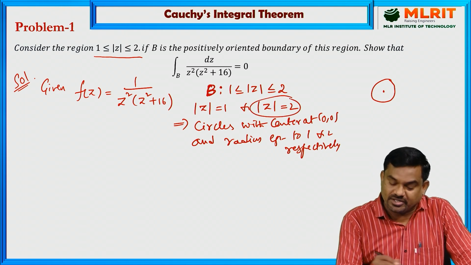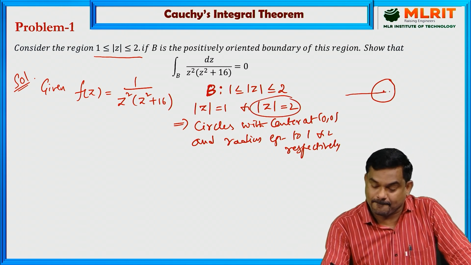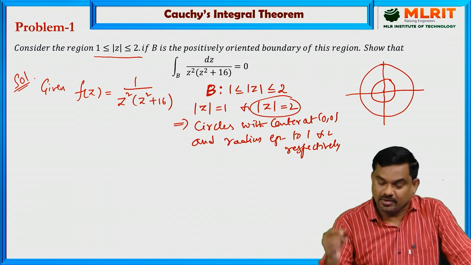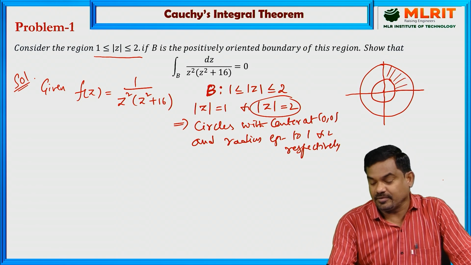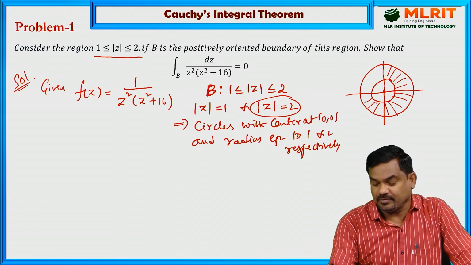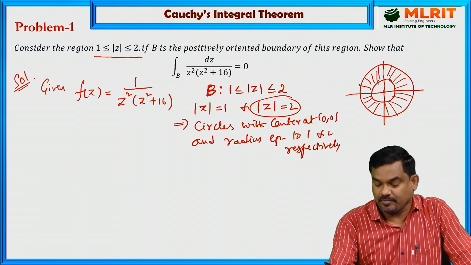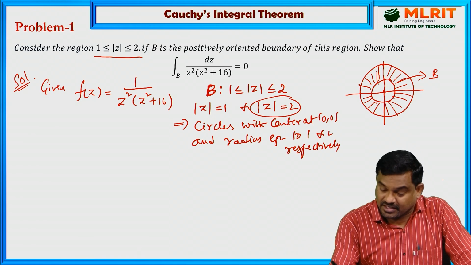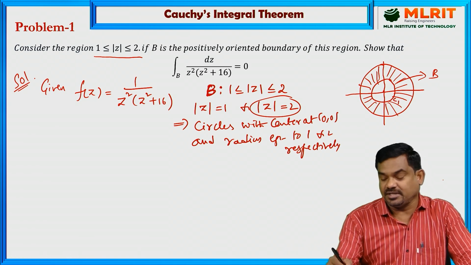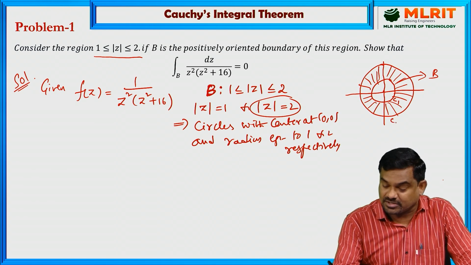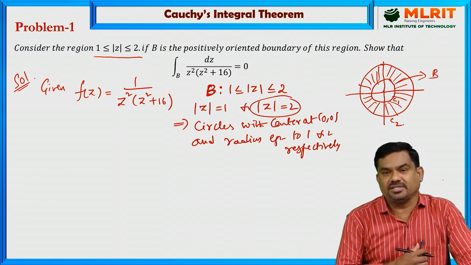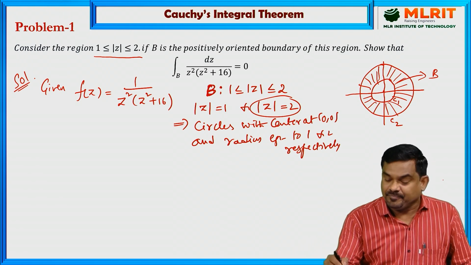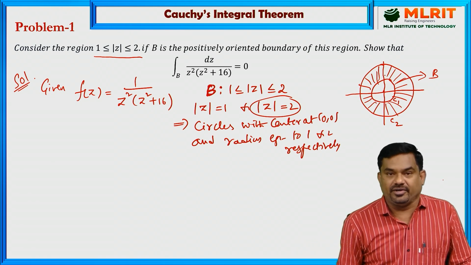And second, mod z equal to 2 is another circle with radius 2. Now B is the shaded region. So the first one, the inner circle, has center at origin and radius equal to 1, and the outer circle has center at origin and radius equal to 2. And we need to evaluate this line integral over this shaded region.